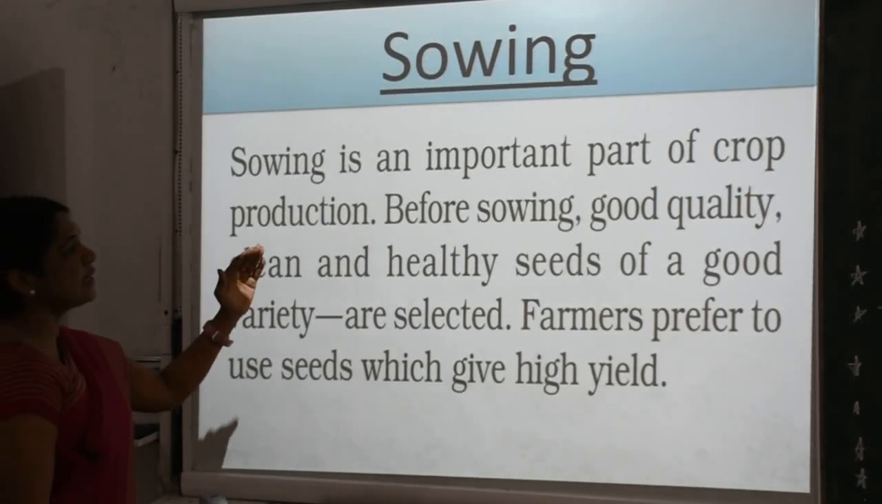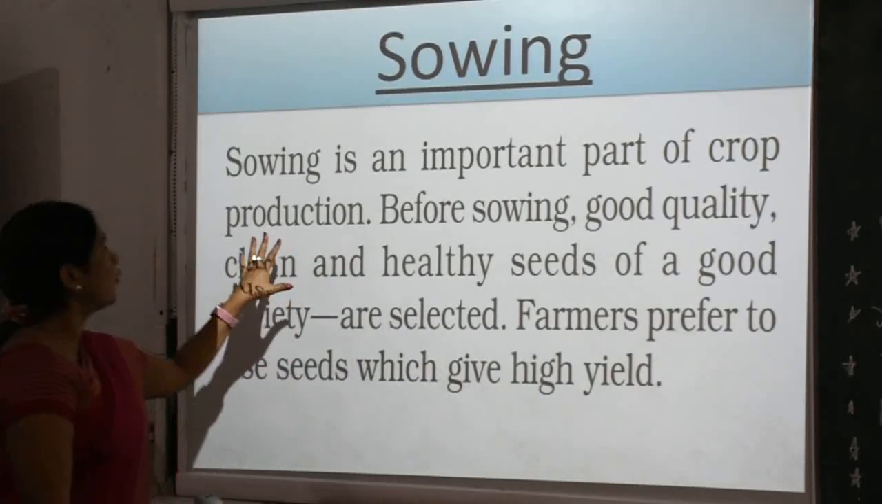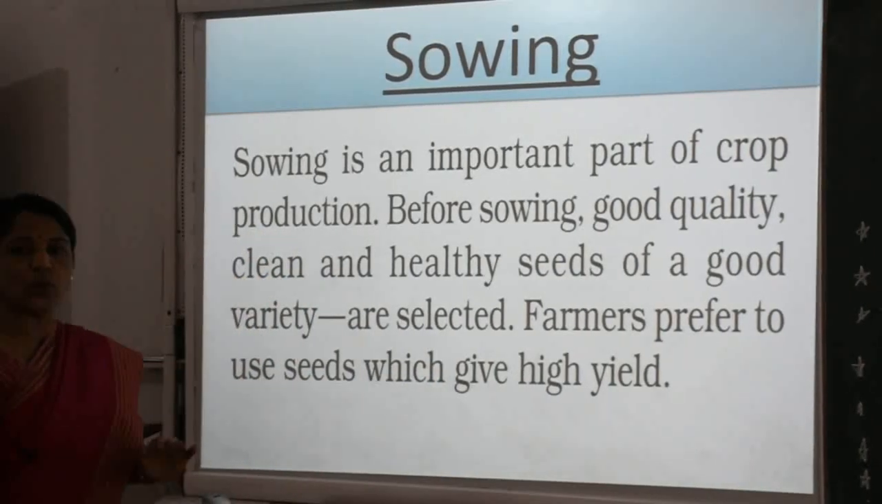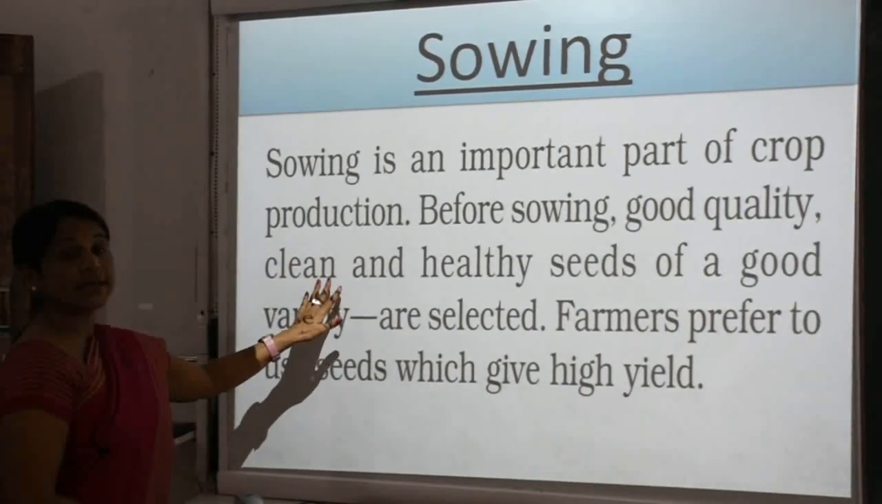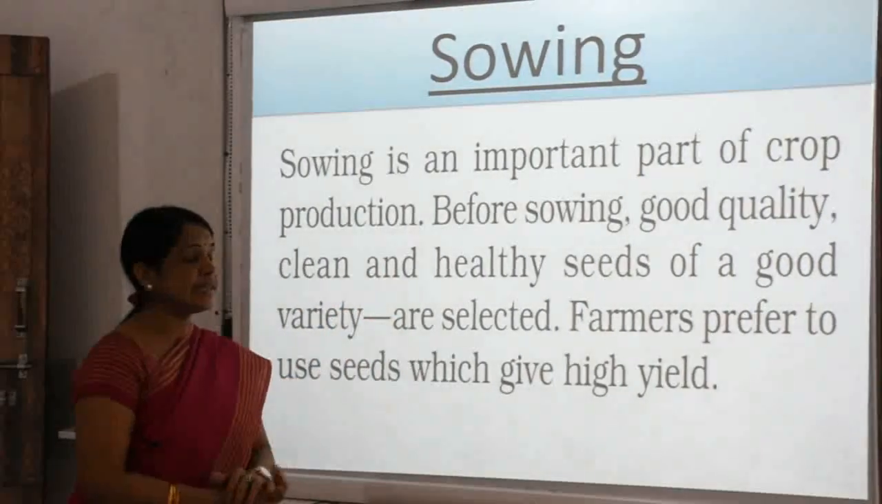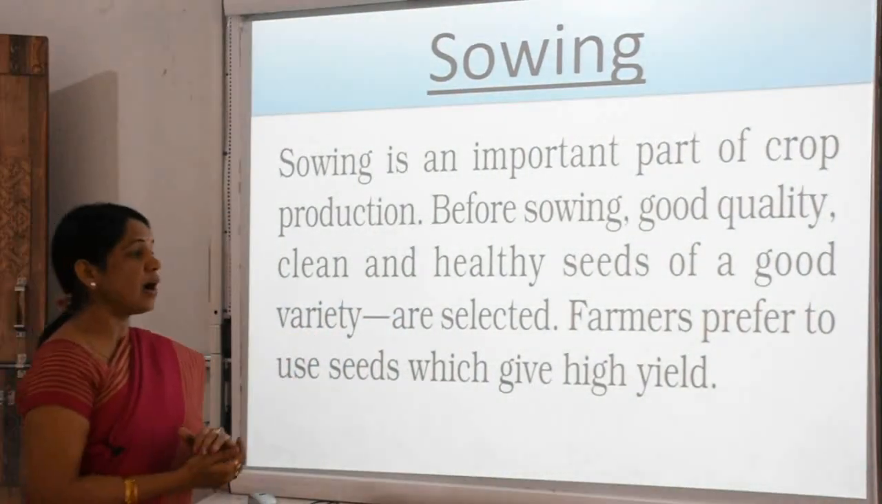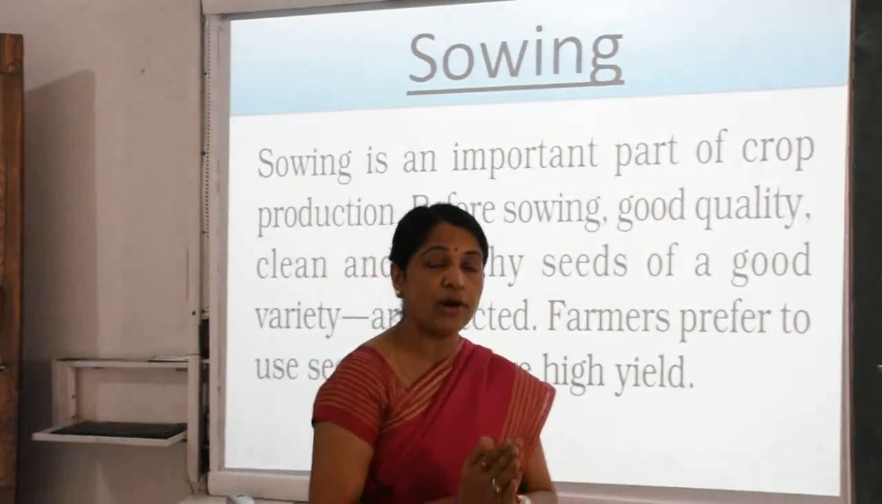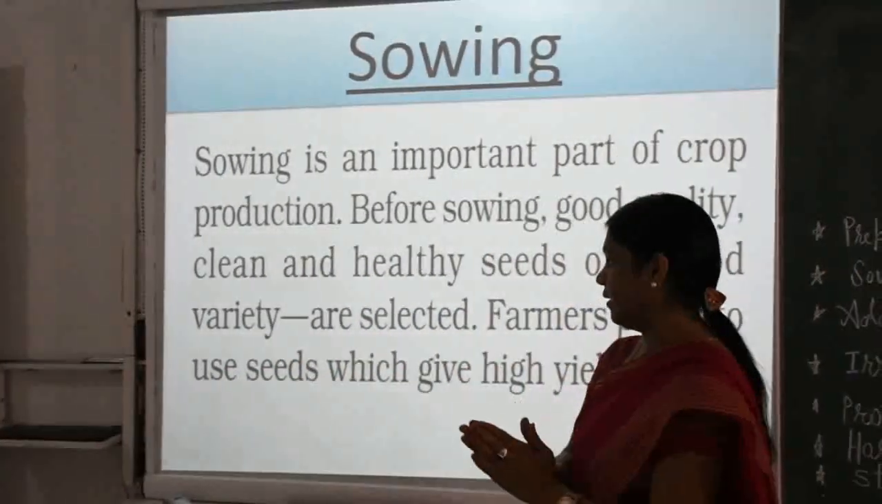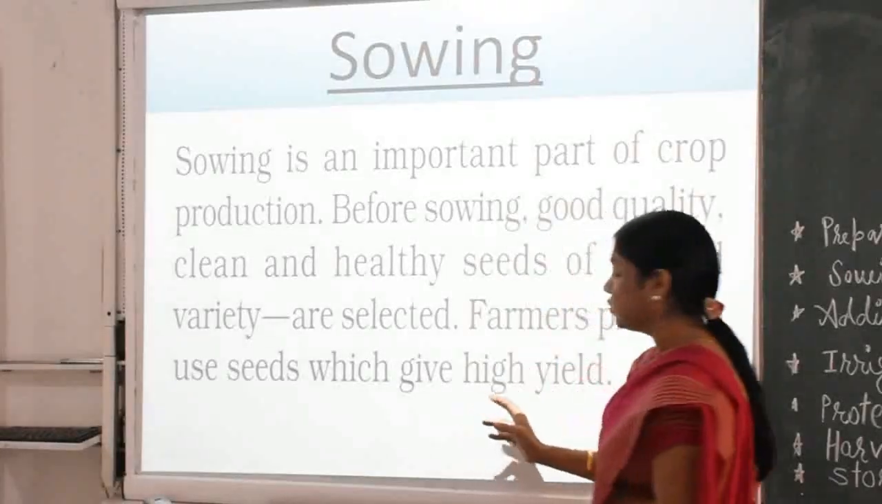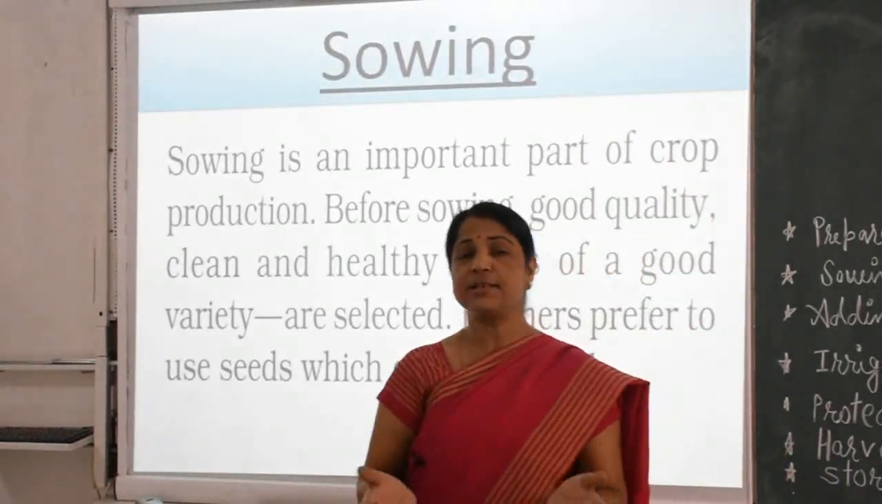Sowing is an important part of crop production. Before sowing, good quality, clean and healthy seeds of a good variety are selected by the farmer, which give a high and best yield.